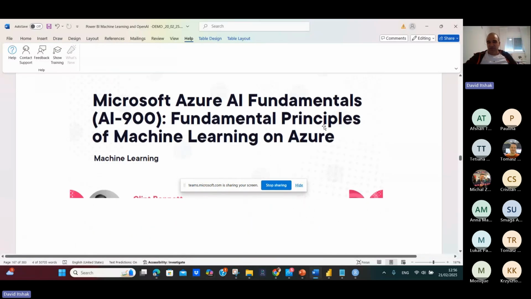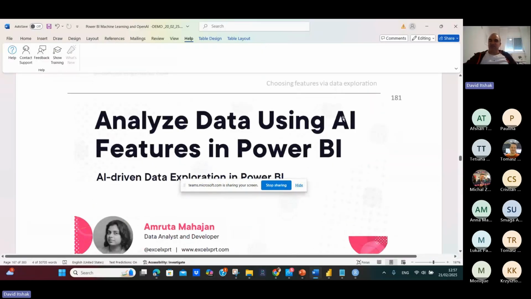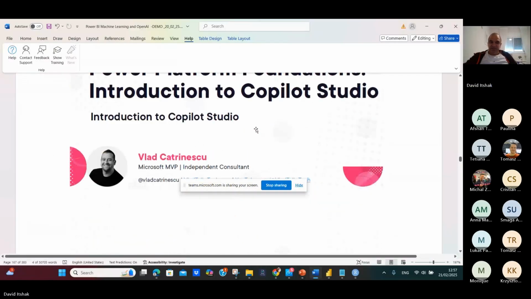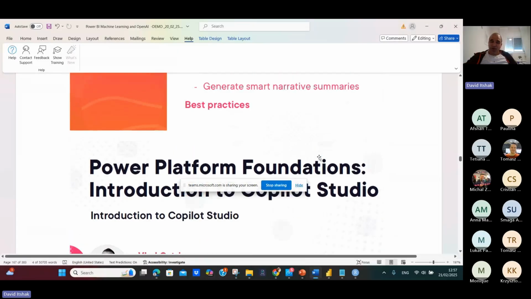I recommend you some courses: Microsoft Azure AI Fundamentals, Analyze Data Using AI features in Power BI, and Power Platform Foundation Introduction to Copilot Studio.